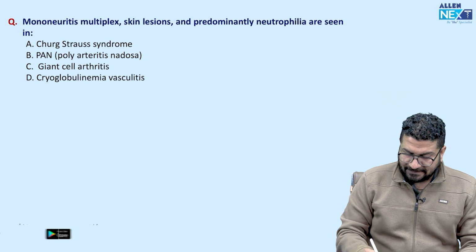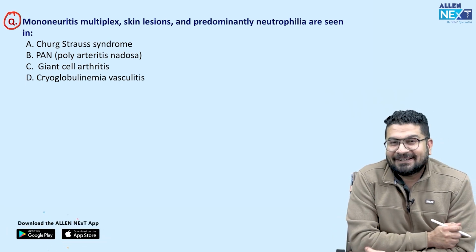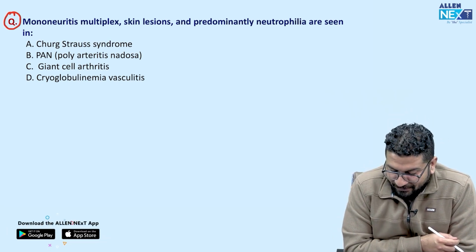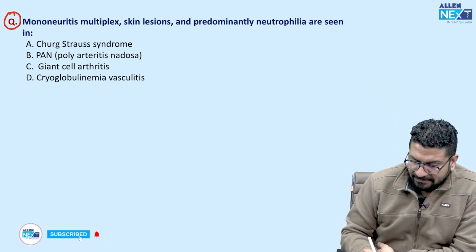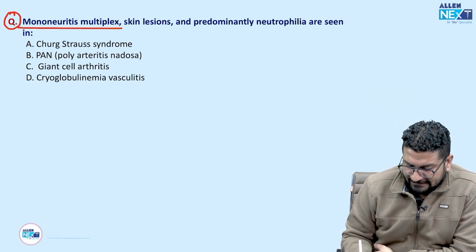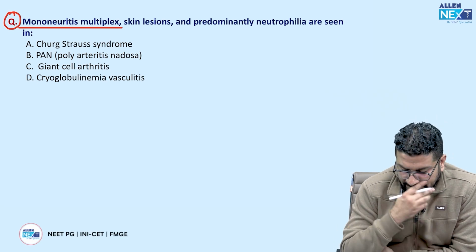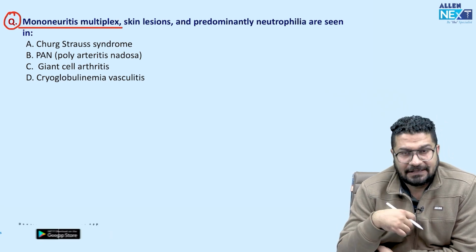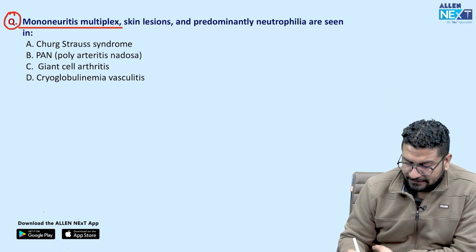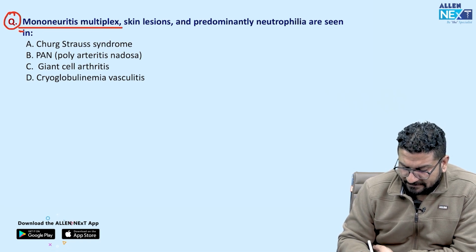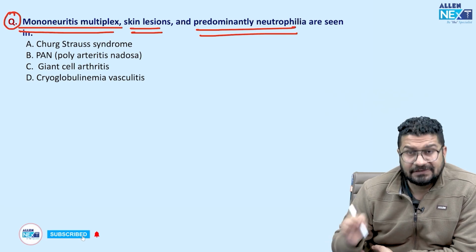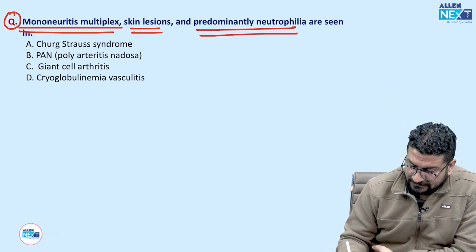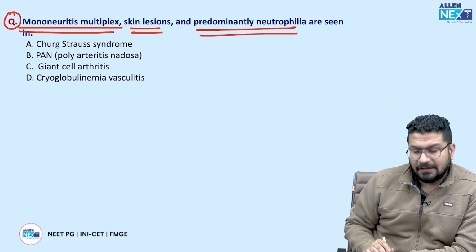Moving to the next one, this is something where I know many of you made a mistake. So mononeuritis multiplexa. Now mononeuritis multiplexa is something which we can see in many vasculitis, right? So we have studied this in giant cell arteritis. But they are telling you not only this, they are telling you mononeuritis multiplexa, skin lesion and neutrophilia. These three things together. So just try to understand this question.